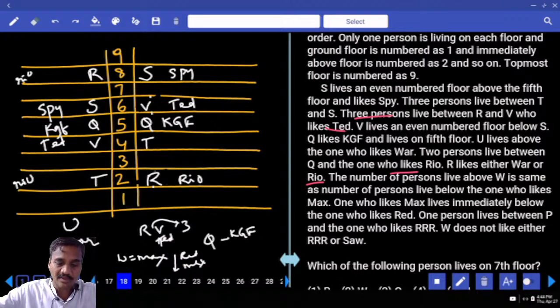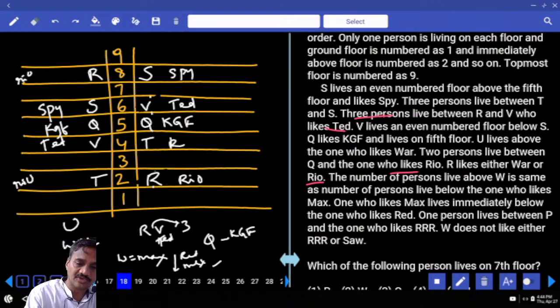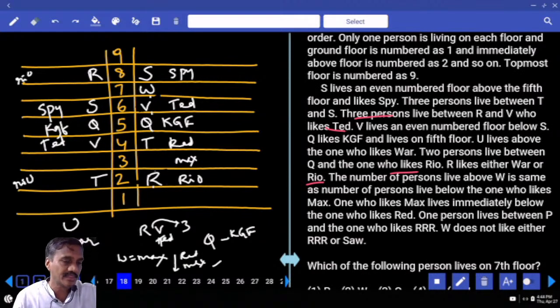Red and max are adjacent to each other. What is the only possibility we have for red and max? Now max and W we need to have equal. Below this max there are 2, and above this W there must be exactly 2. W is here.